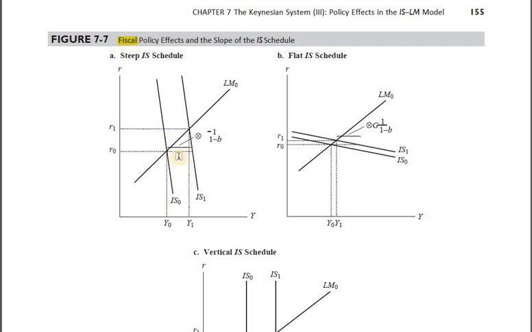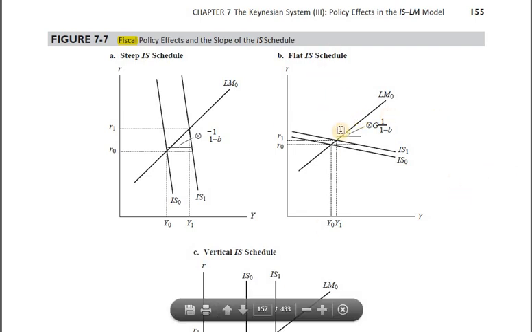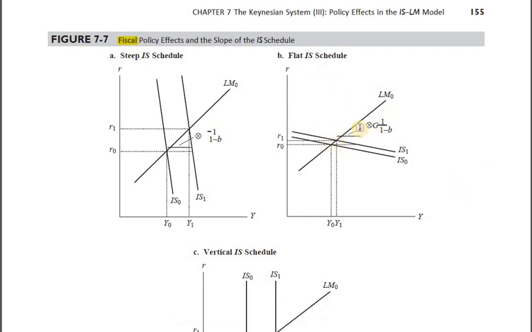So we'll be making it more clear by understanding point number 2, that is the second picture here. So let's just focus on point number 2, that is picture number 2. So here nothing has changed except the shape of the IS curve. The extent of government expenditure is the same.